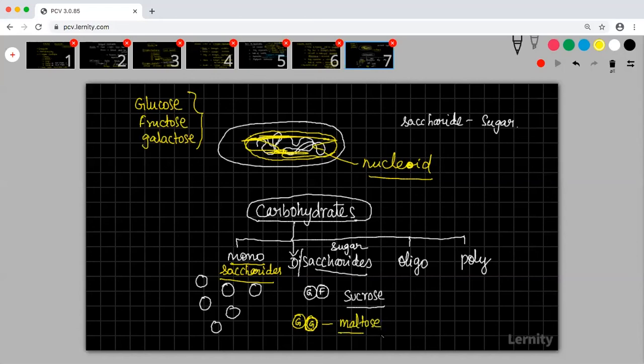Where is this maltose present? This maltose is present in your malt based drinks. If you are drinking Boost or Complan or any of those things, the sugar which is present there is maltose. Maltose has two glucose joined together. It is a disaccharide. The normal sugar that you eat is made up of two simple sugars, glucose and fructose. That is what we call sucrose. Sucrose is the sugar that you put in coffee and tea and drink. That is made up of glucose and fructose.